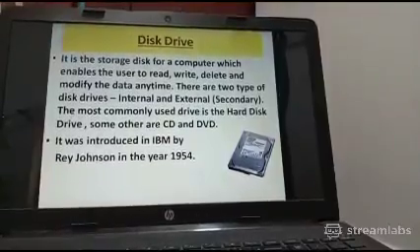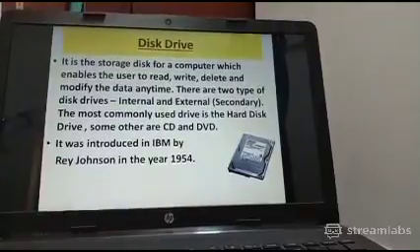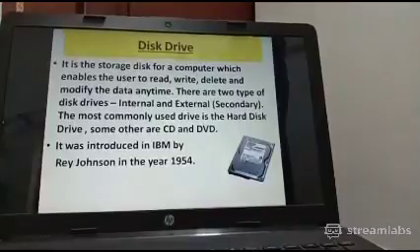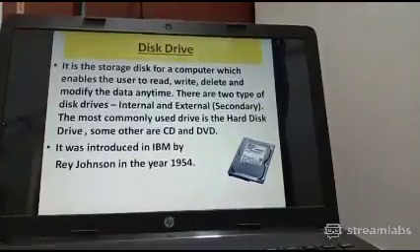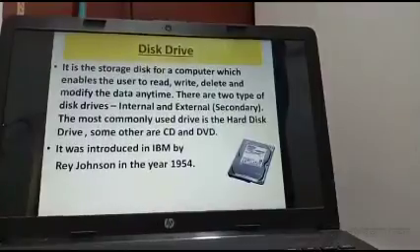So the concept of disk drive is clear. Just type yes, so I can move to the next topic. If the concept of disk drive is clear, just type yes, so I can move to the next topic.